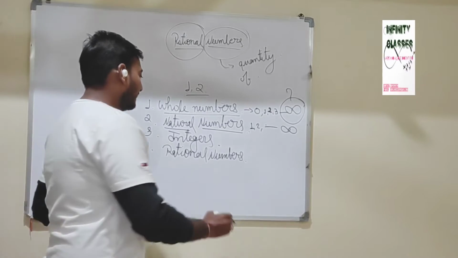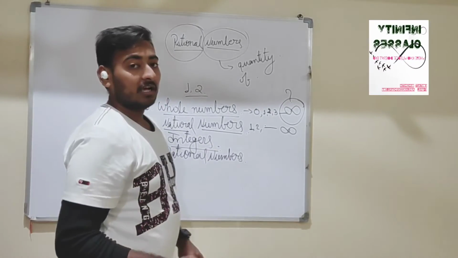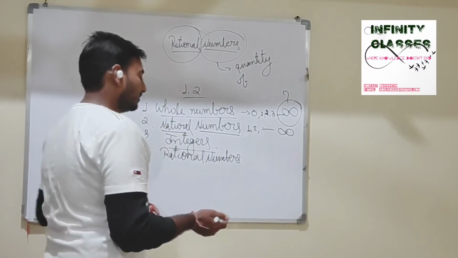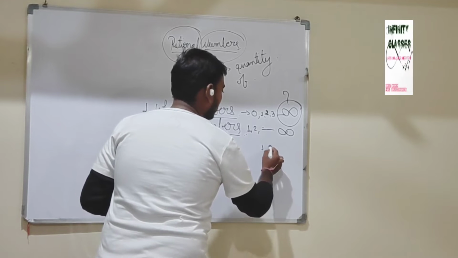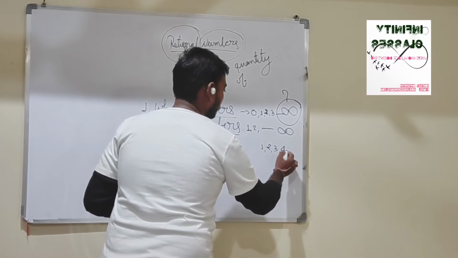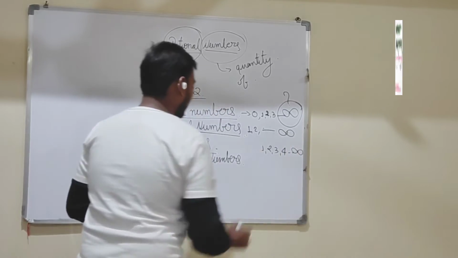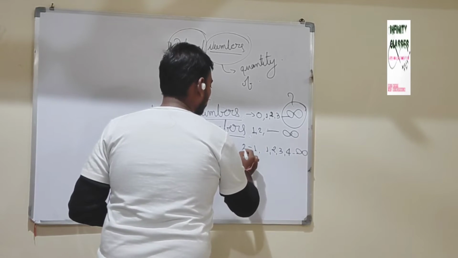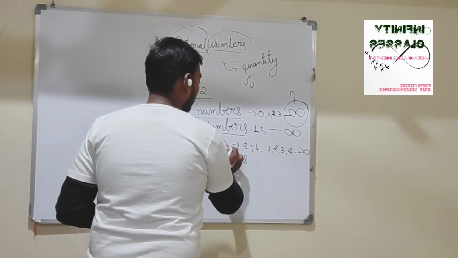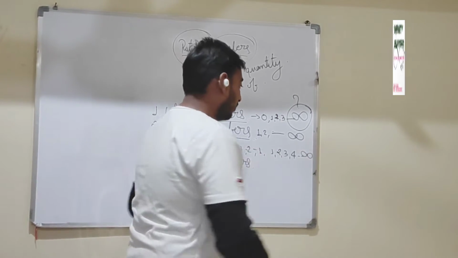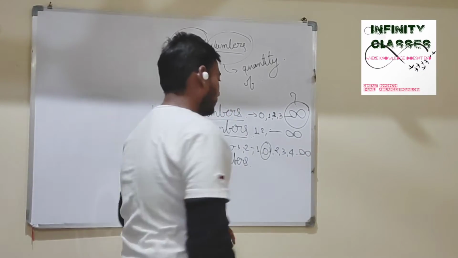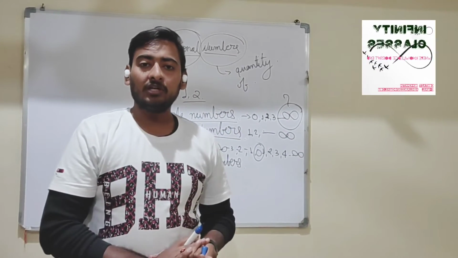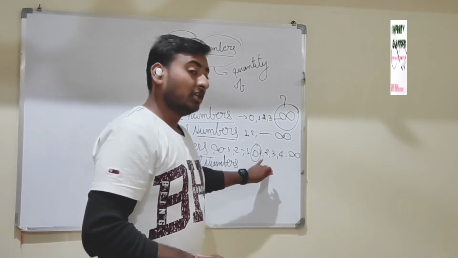The third one is integers. What are integers? Integers are those numbers which can be positive or negative too. So integers can be positive like 1, 2, 3, 4 and it goes up to infinity. And it can be negative too, like -1, -2, -3 and up to infinity. Here 0 also comes. 0 refers to neither a positive integer nor a negative integer. It is a neutral integer.